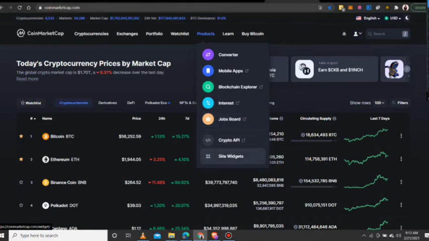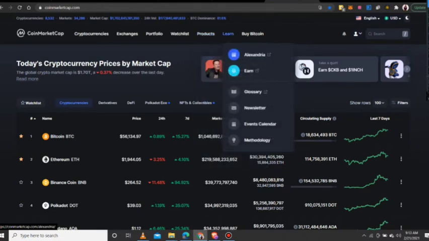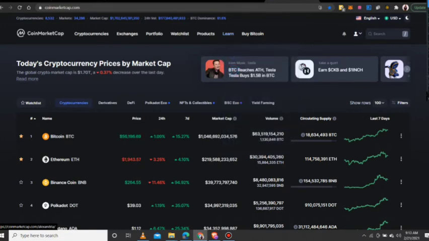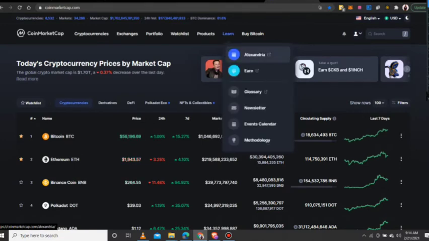Crypto API, site with link, especially if you want to put the CoinMarketCap on your site. You can put your widget there. You can see what you learn. There's Alexandria, where you learn about cryptocurrency, and I will tell you, you earn. This earn part is very, very important. You earn cryptocurrencies by what they say, learn and earn. And it's a very, very important part of this.